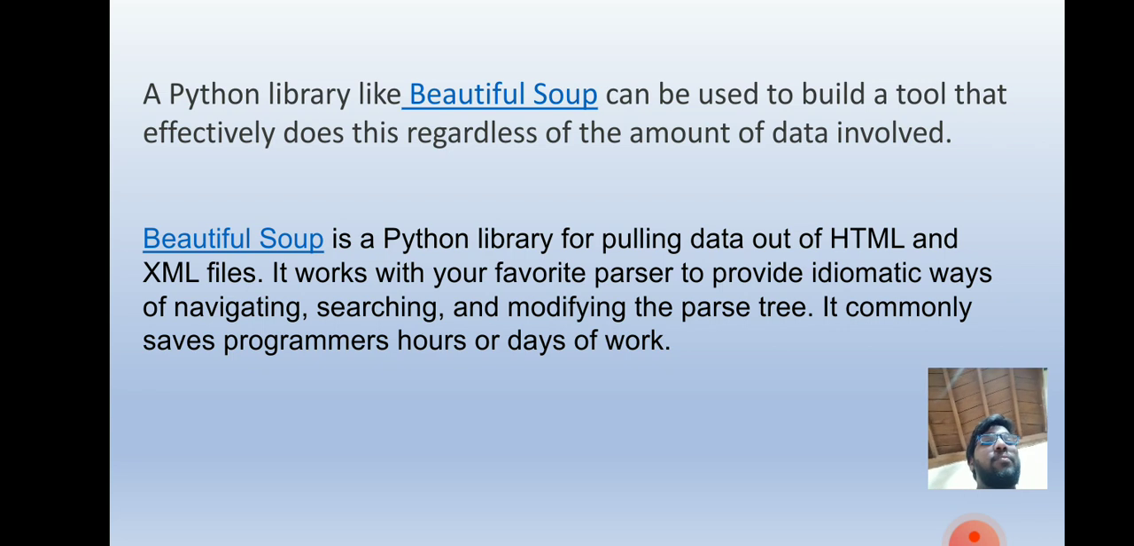What is Beautiful Soup? It is a Python library for pulling data out of HTML and XML files, which are an unstructured format. It works with your favorite parser to provide automatic ways for navigating, searching, and modifying the parse tree. It commonly saves programmers hours or days of work. It saves valuable time and effort of the programmer or scraper.